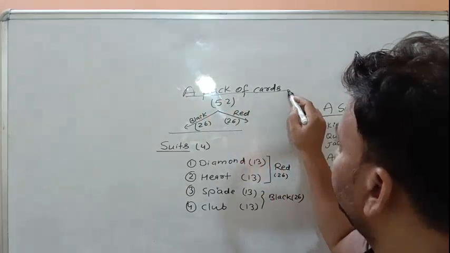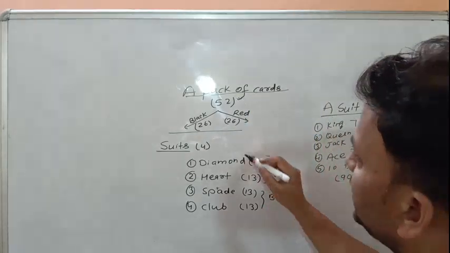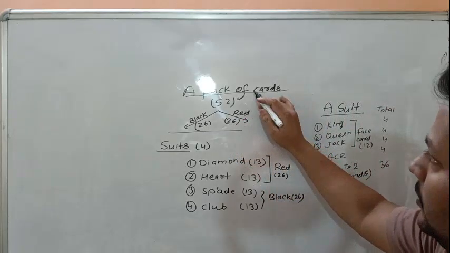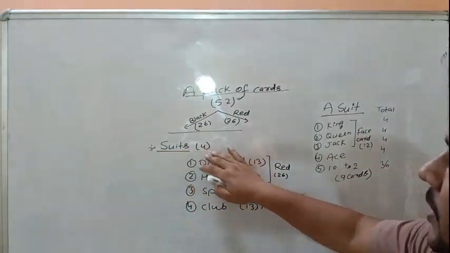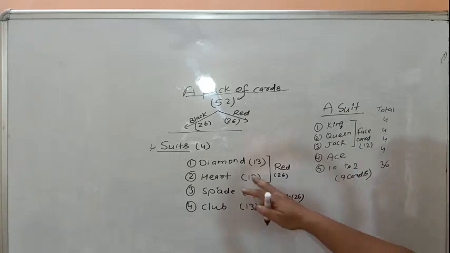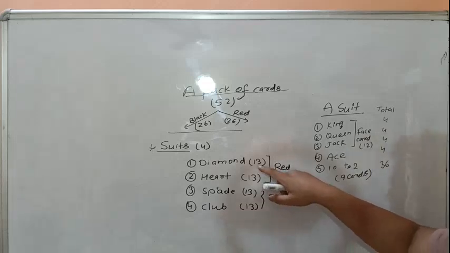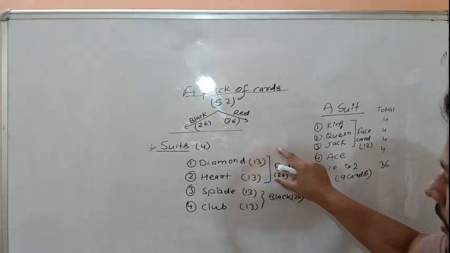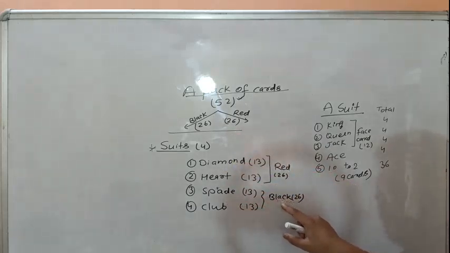Pack of cards. There are a total of 52 cards, in which 26 are black and 26 are red, and all cards are divided into 4 different types called suits. There are 4 types of suits: diamond, heart, spade, club. Each one of them has 13 cards. That means diamond and heart are red cards. Total red cards are 26, and spade and club are black cards. Total black cards are 26.